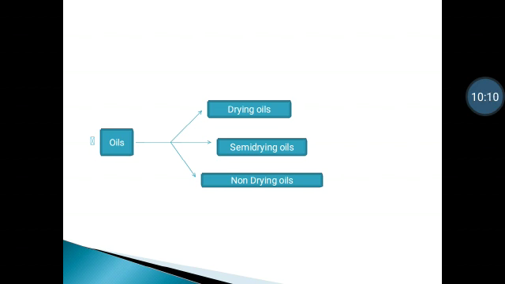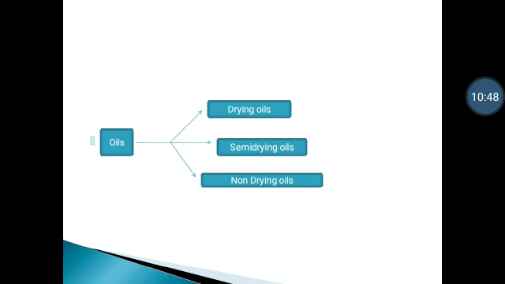These drying oils contain a high percentage of unsaturated glycerides, and that can be found out easily with the help of their iodine value. Since they have a high percentage of unsaturated glycerides, they are associated with a high iodine value. Iodine value is defined as the number of grams of iodine that will combine with 100 gram of fat or oil. Iodine value basically measures the extent of unsaturation present in an oil or fat.